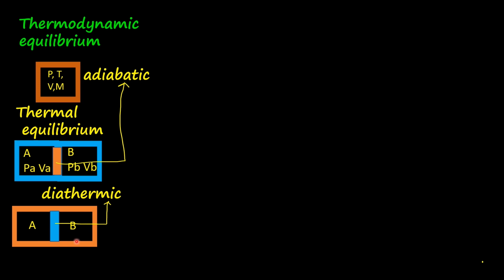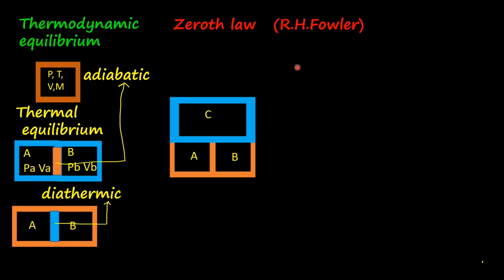Now that we have understood the basic terms, let us start discussing zeroth law. It was proposed by R.H. Fowler. We will consider three thermodynamic systems in contact. System A and B are separated by adiabatic wall. The lateral and bottom walls are also adiabatic, so they cannot transfer energy between them or with the environment.